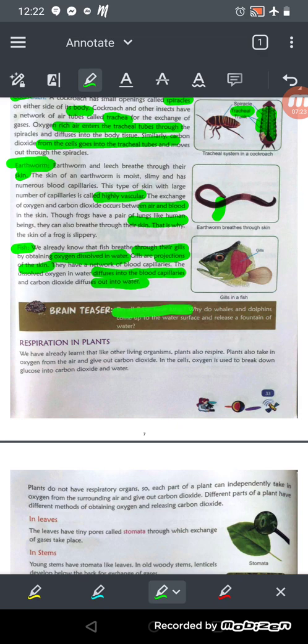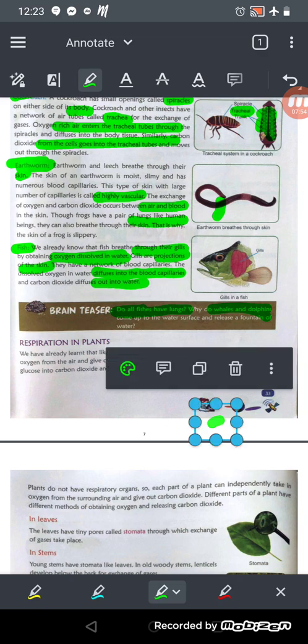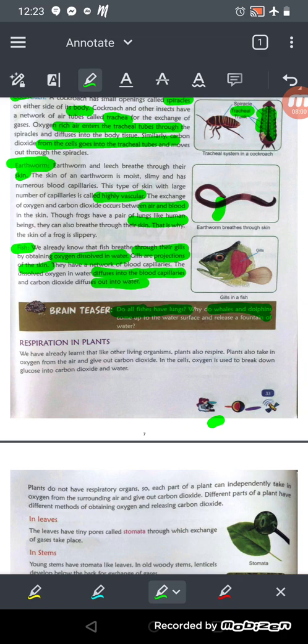Okay, now brain teaser is there. Do all fishes have lungs? Class, tell me, do all fishes have lungs? Think about it. No, all fishes have no lungs. All fishes have gills only, except the dolphins and whales. I think I told you in a previous class that only dolphins and whales have lungs, everyone else has gills. So dolphins come to the water surface to get the oxygen. Dolphins and whales have lungs. The rest of the aquatic animals have gills.